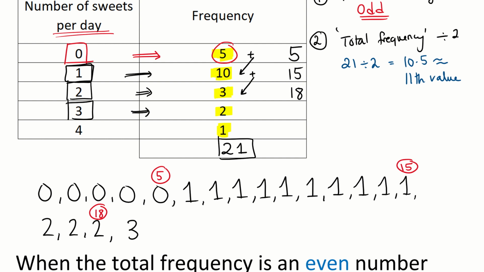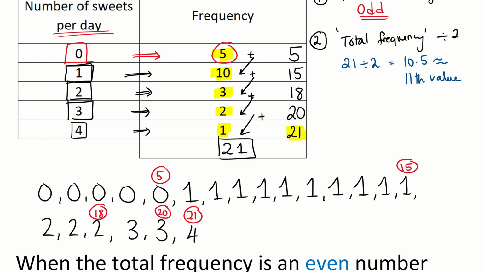So the 3 is repeated twice. 18 numbers I had, and I'm adding 2 more numbers. That's 20. So here I've got my 20th number in the list. And how many people eat 4 sweets a day? 1 person. So 20 plus 1 gives me 21 numbers. The 4 is listed once, and it's my 21st and last number in the list.